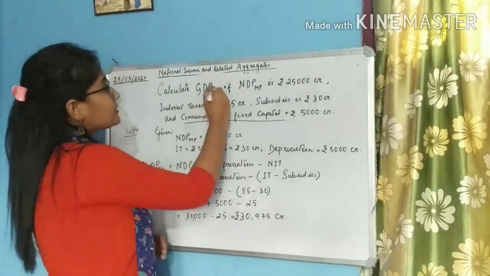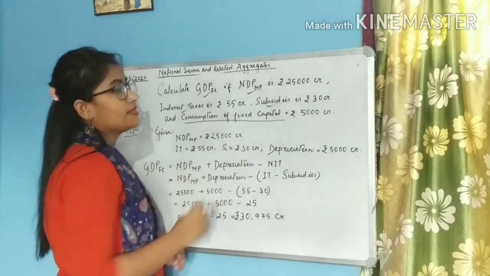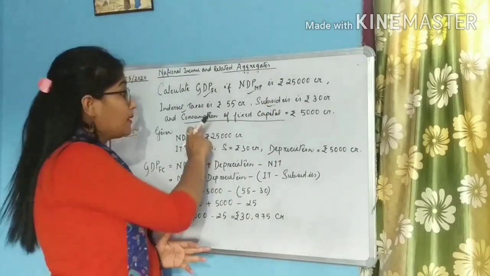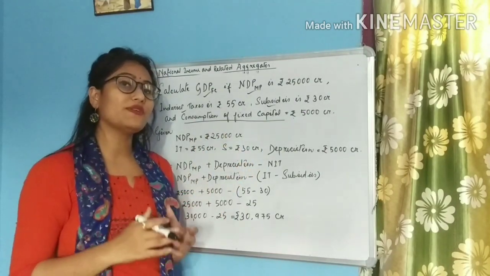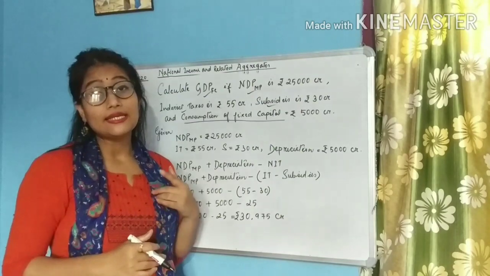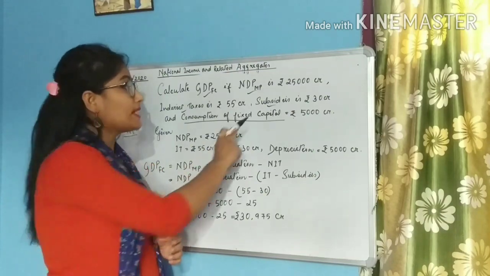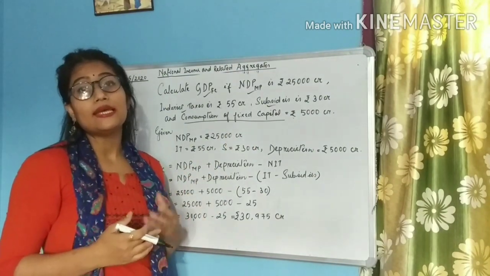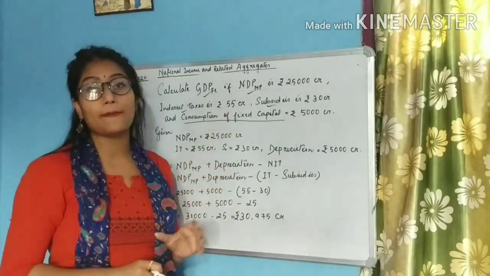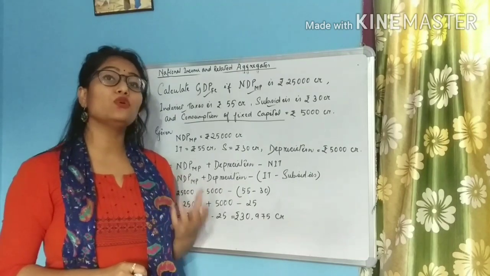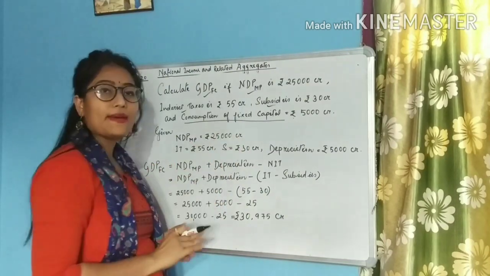So students, all these terms are familiar to us, right? GDP-FC, NDP-MP, indirect tax, subsidy, we all have come across these terms. But this term is quite new to us, right? Consumption of fixed capital. Consumption of fixed capital is nothing but the depreciation. Sometimes the examiner might try to mislead you all by giving this type of terms. Instead of writing depreciation, they might use the term consumption of fixed capital. Don't get confused. Consumption of fixed capital means the depreciation. It is the use of the fixed capital because of which its value falls over a period of time. So it is same as depreciation.